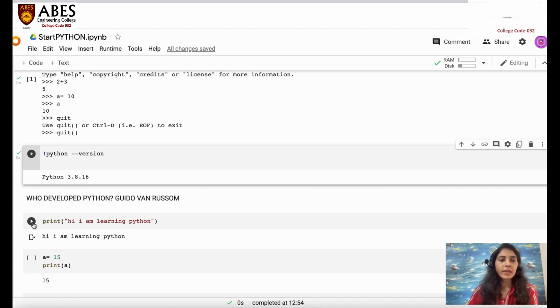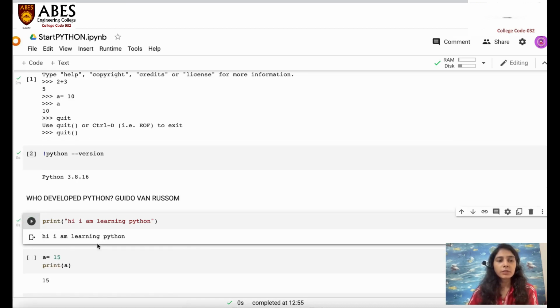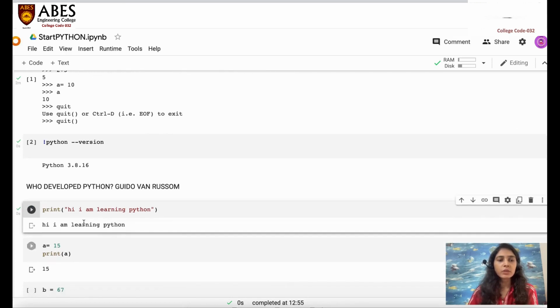So let's get started with printing: Hi, I am learning Python. So just give the print command. Under the parentheses, you have to write down hi, I am learning Python within double quotes. So it will give you the message. Whatever message, in whatever format you want to write inside these double quotes, it will print it as it is.